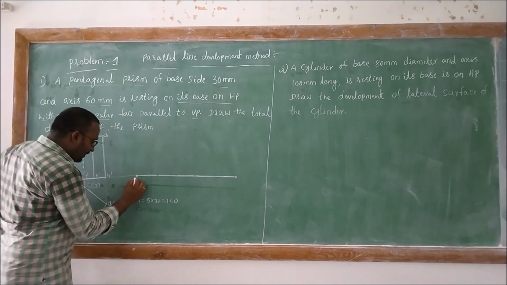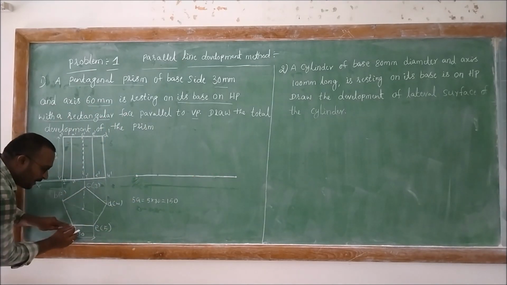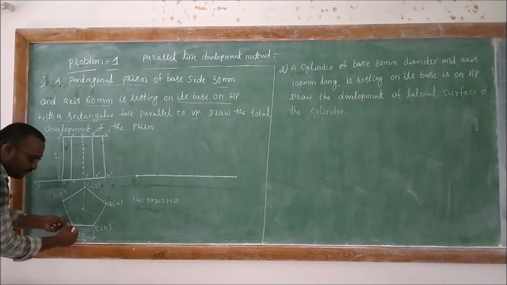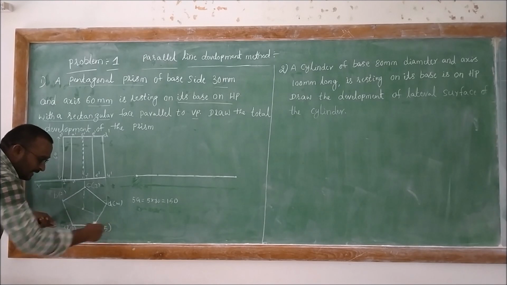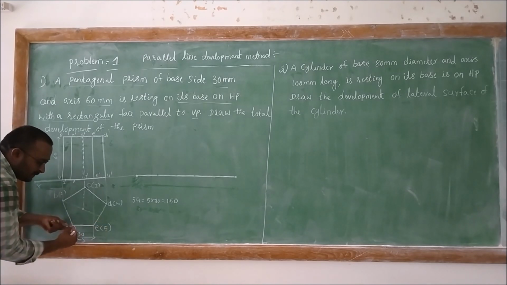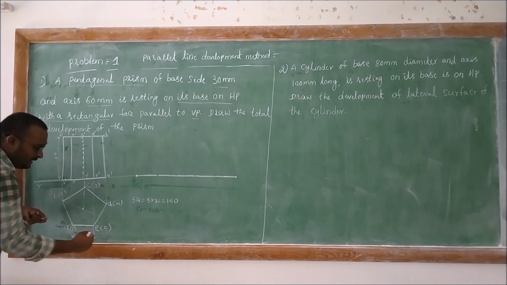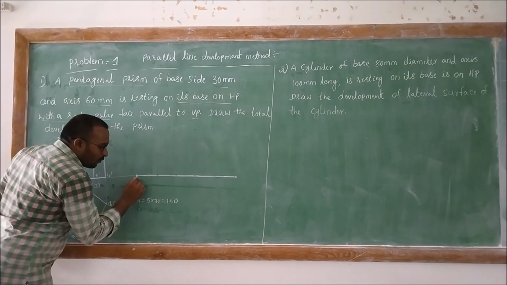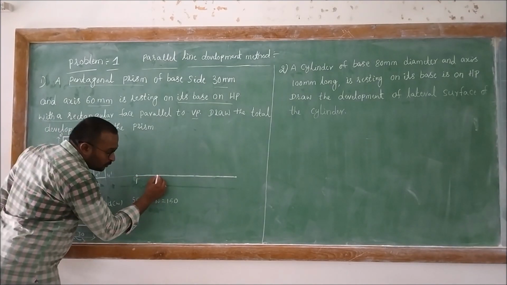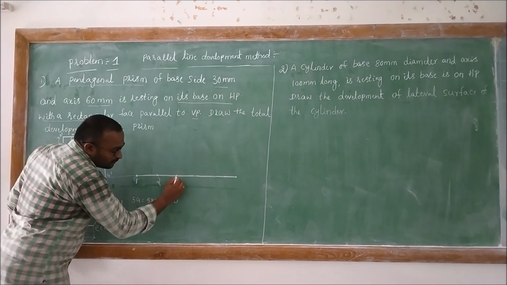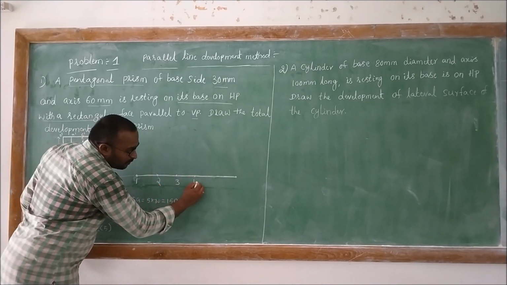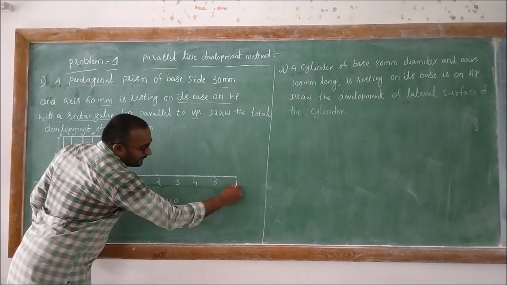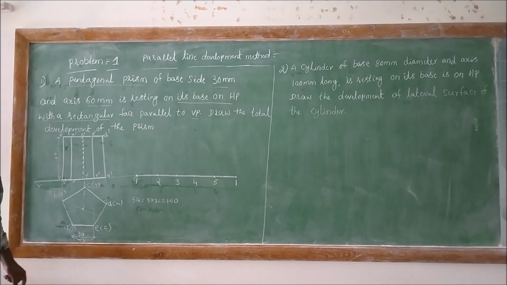So here is the base side. Here we are going to tear that particular surface, remove it, and then develop it like this, right? So here we will get the points 1, 2, 3, 4, 5 and again we will get the point 1.